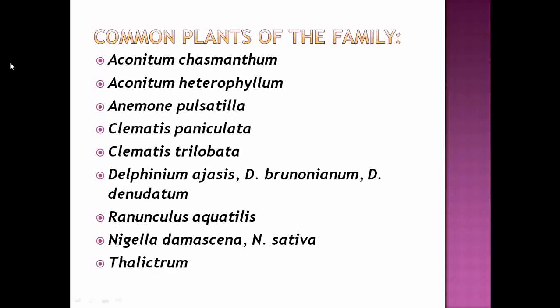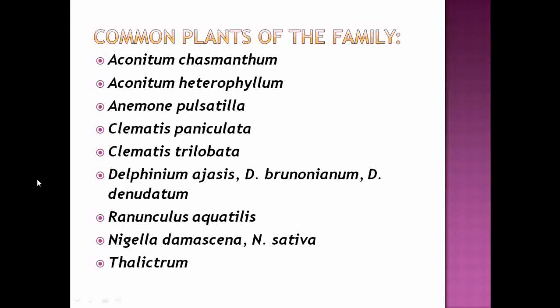So let's see what are the common plants included under that family: Aconitum chasmanthum, Aconitum heterophyllum, Anemone pulsatilla, Clematis paniculata, Clematis trilobata, Delphinium ajacis, and other species of Delphinium. Then Ranunculus aquatilis. In the habitat we have studied that most of the members are terrestrial, but some of the members are aquatic.